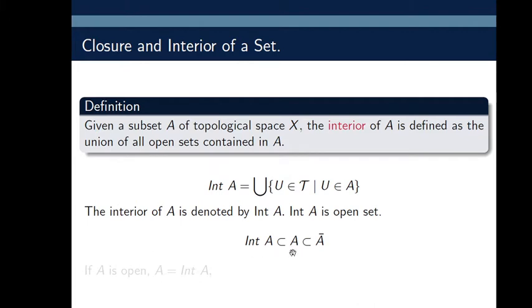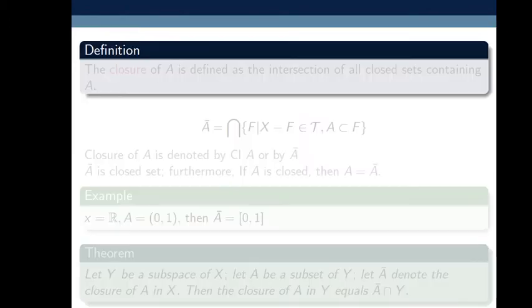Interior of A is contained in A. The interior of any set is contained in that set itself. If A is an open set, then A equals the interior of A. So the interior of any open set A is A itself. Suppose you have to find the interior of a set; then the interior of an open set is that set itself.